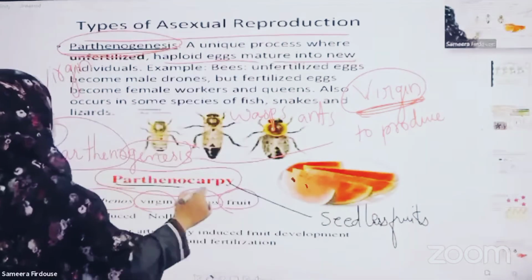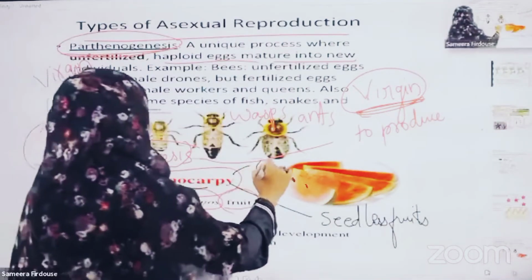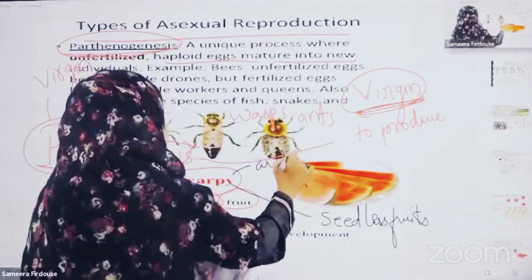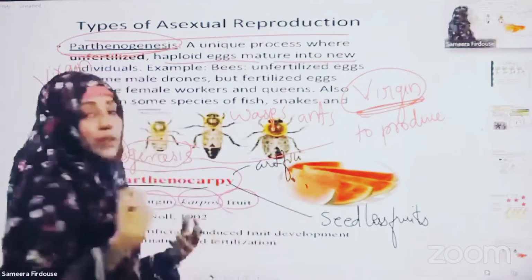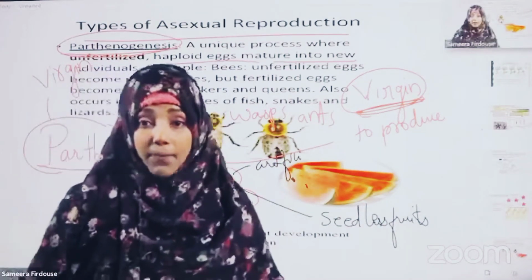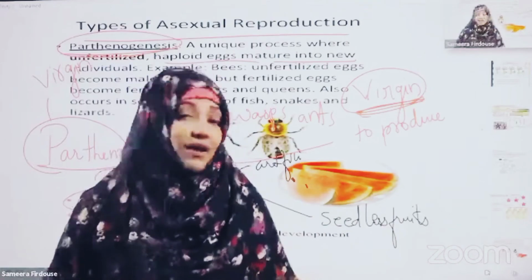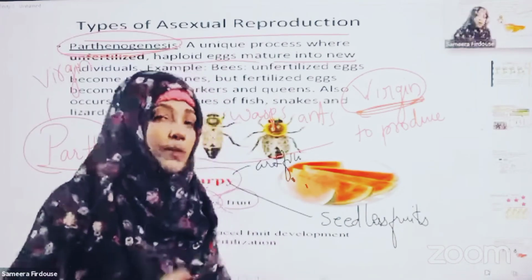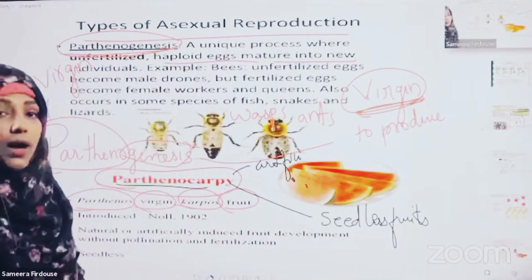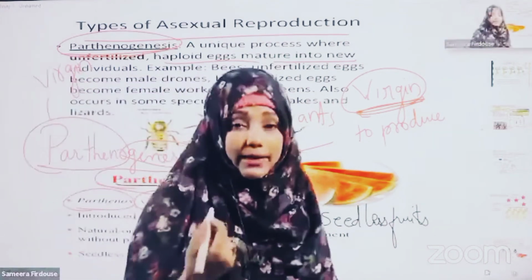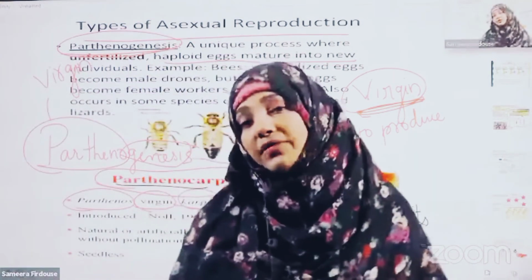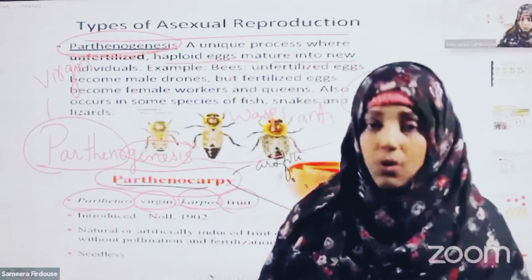So here also they are inducing parthenocarpy artificially, and growing most of the fruits, like papaya. We used to cut papaya and it had black seeds in it, but nowadays you cannot see those seeds. That is all because of this technique called parthenocarpy. It can be induced by natural processes, but artificially also nowadays we are doing parthenocarpy.